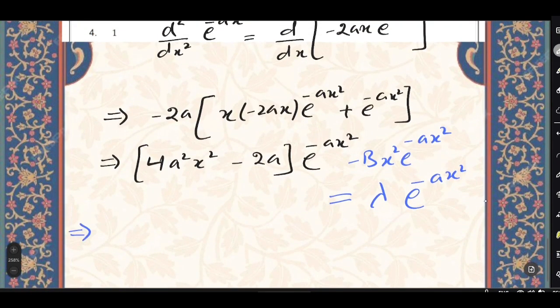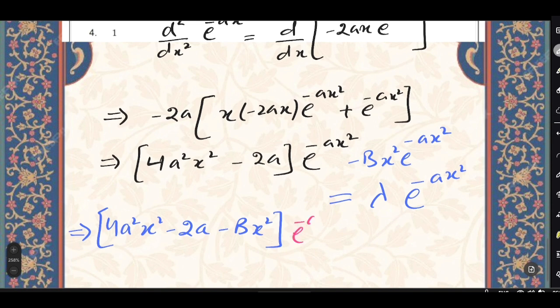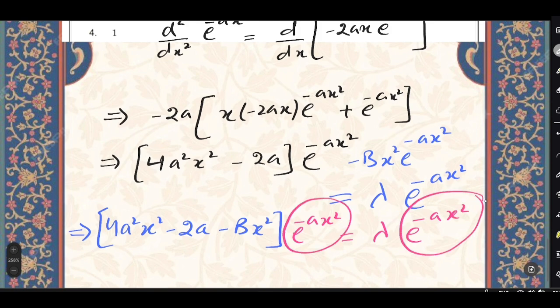So if we write it like this, (4a²x² − 2a − bx²) with the common exponential factor e^(−ax²) equals lambda e^(−ax²). Now I have the common exponential terms on both sides.